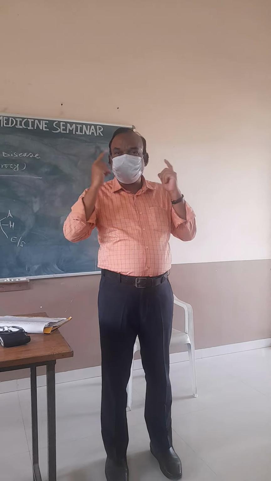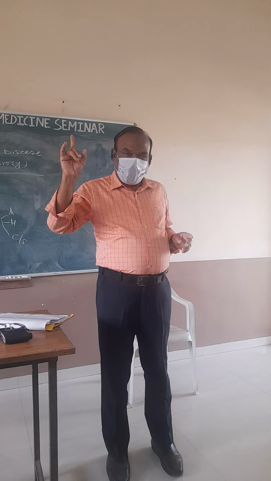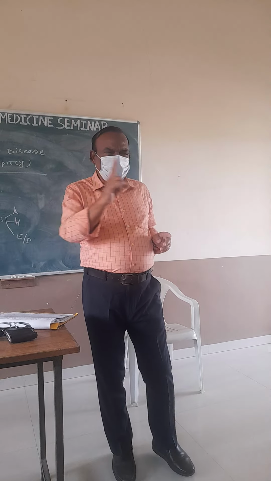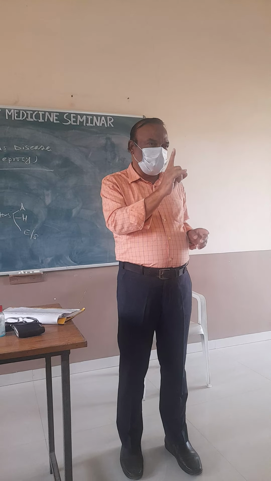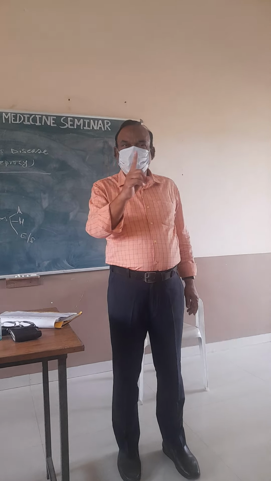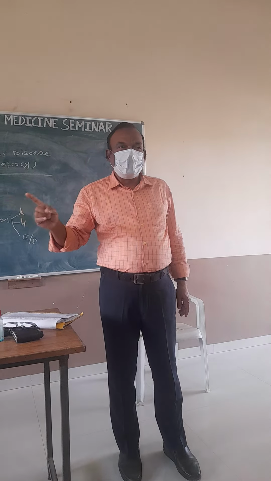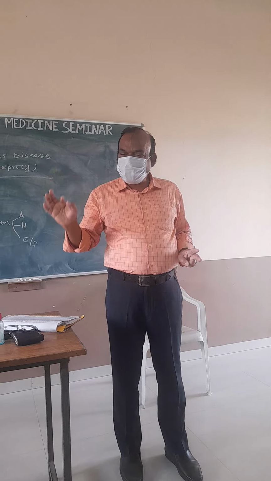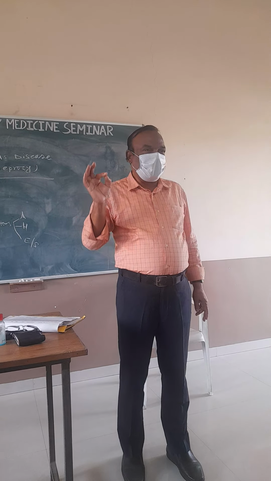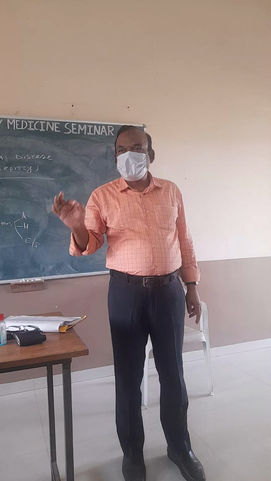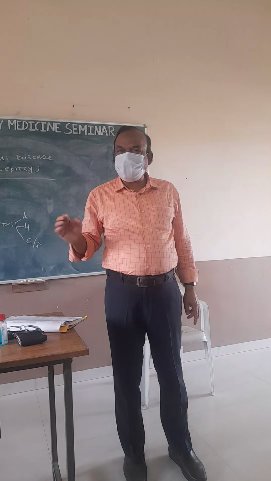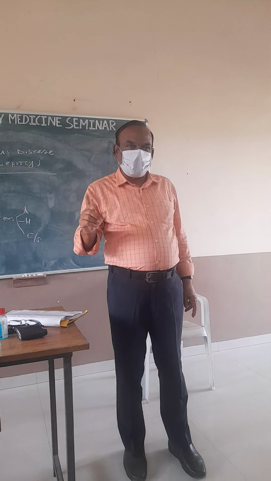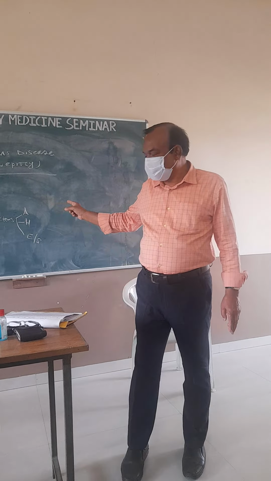So 1, 2, 3, 4, skin biopsy from the first hypopigmented patch, second, third, fourth patch. So these 7 sites have to be collected for examination of the Mycobacterium bacilli and seen under the microscope. Then you can label the patient as leprosy. The treatment and the control part I will discuss next.